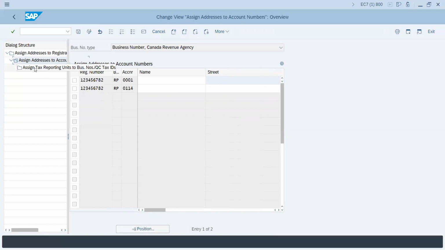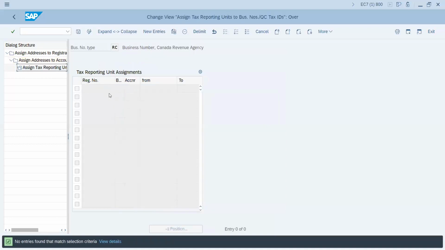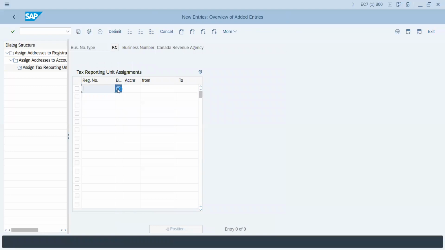After doing this, you have to assign that tax reporting unit to the business number. I have not done this in this particular system, but you can add your new entries and assign your registration number, which we will go into detail whenever I cover all this topic in detail.